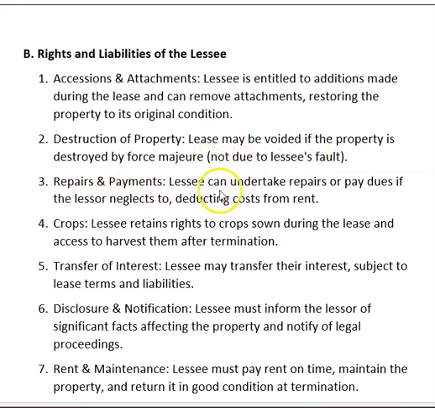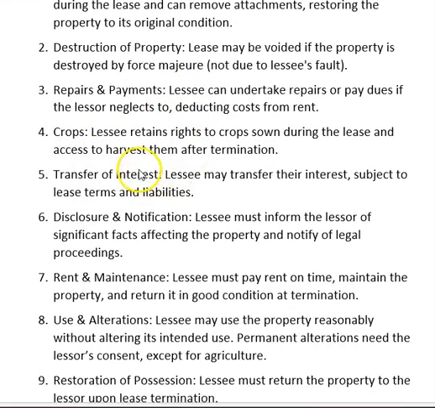Repair and payment. Lessee can undertake repair. First, lessee has to inform the lessor that this repair is required. If the repair is not done by the lessor in a specified time period, say 1 month or 2 months, then lessee can do the repair, and whatever expenses there are, he can deduct from the rent.